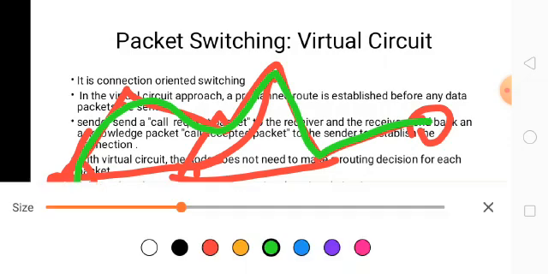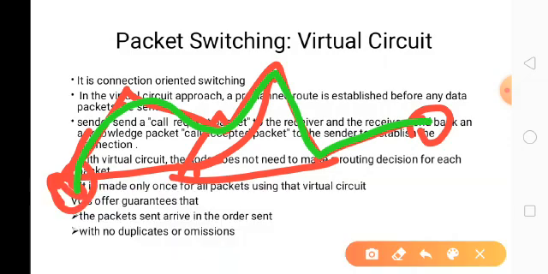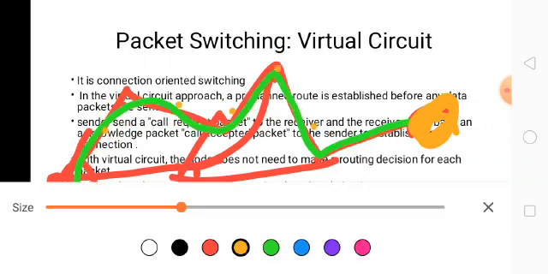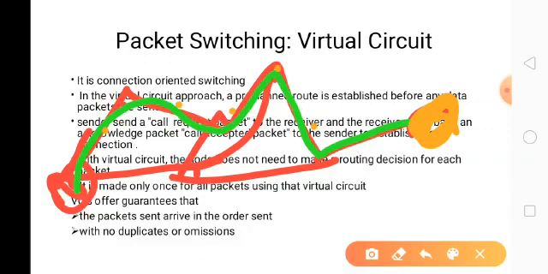The receiver accepts this, then the path is created. Using this path, the data packets are transferred.